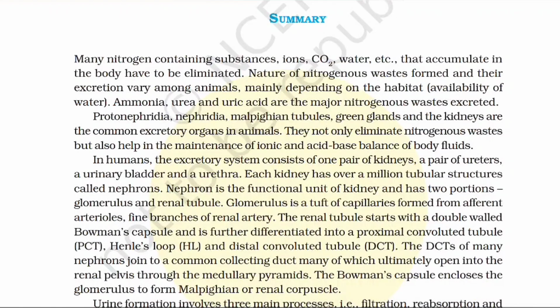The renal tubule starts with a double-walled Bowman's capsule and is further differentiated into a proximal convoluted tubule (PCT), Henle's loop (HL), and distal convoluted tubule (DCT). The DCTs of many nephrons join to a common collecting duct, many of which ultimately open into the renal pelvis through the medullary pyramid. The Bowman's capsule encloses the glomerulus to form Malpighian or renal corpuscle.